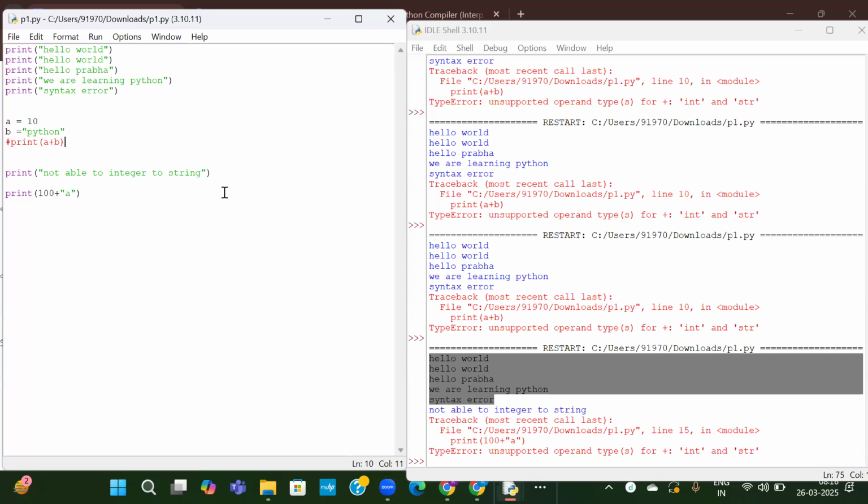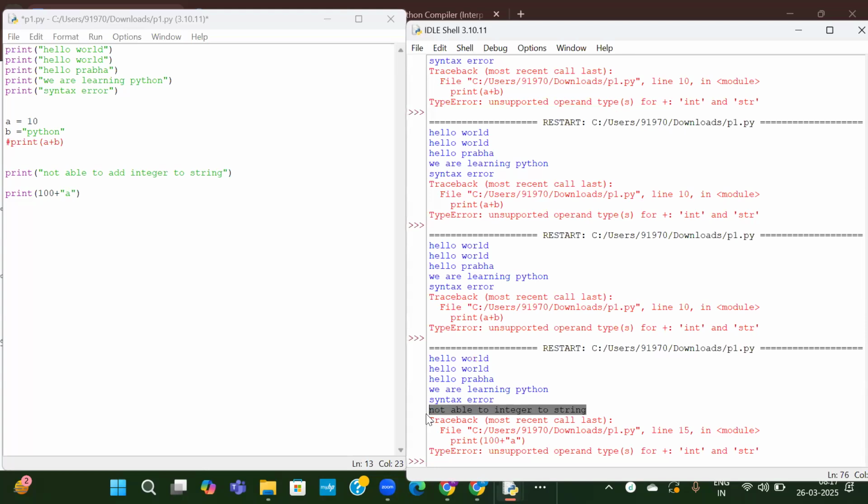That's why it has printed the next line. Not able to add integer to string. It has printed that line and next line it is giving error. Print 100 plus a. This is the error line it has printed. Okay. So for single line comment, we can use hash.